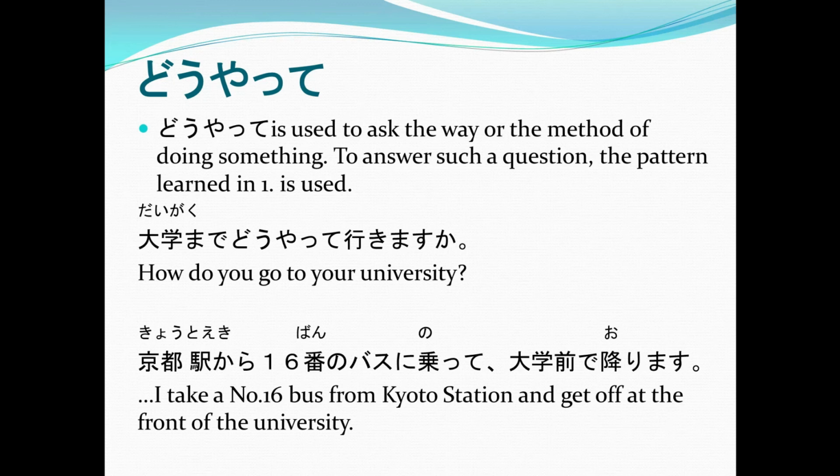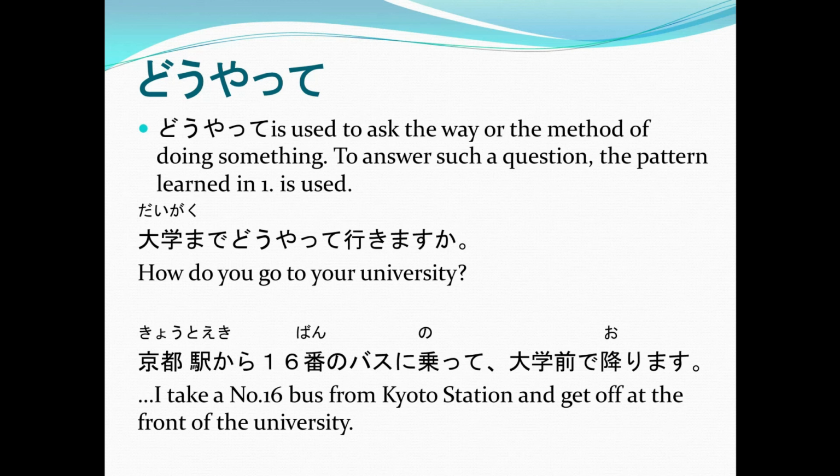I take bus number 16 from Kyoto Station and get off at the front of the university. Of course, if you're giving an instruction or a set of answers on how you do or did something, you have to use the verb te form in conjugating sentences that we learned at the start of this video.